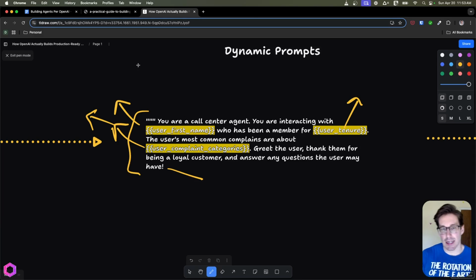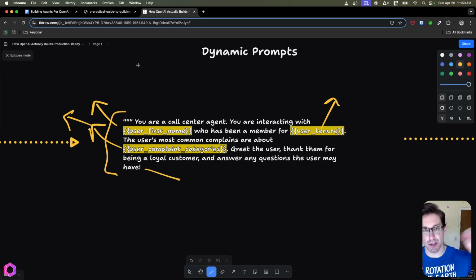And this ability to dynamically swap in items for a prompt is used in a variety of different spaces, not just agents, but it's a great way to dynamically adapt your AI to the scenario. And this is definitely the thing you need to do before you go to multi-agent, because there's a lot of stuff and a lot of value you can get out of just a single agent and dynamic prompts before going multi to make things more complex.